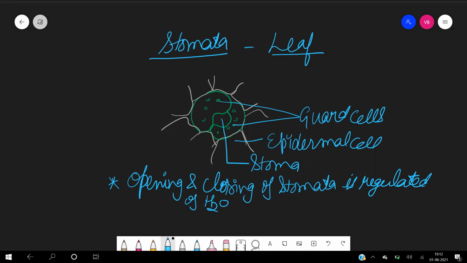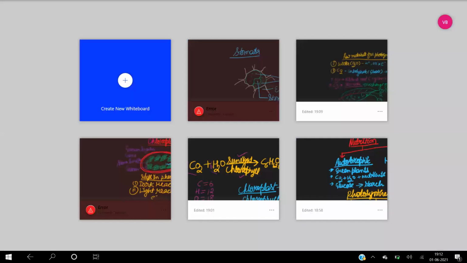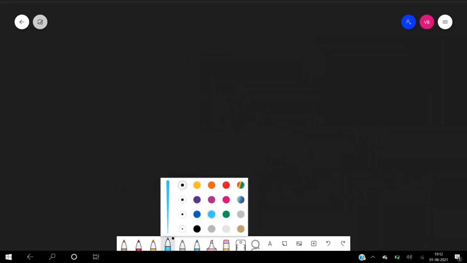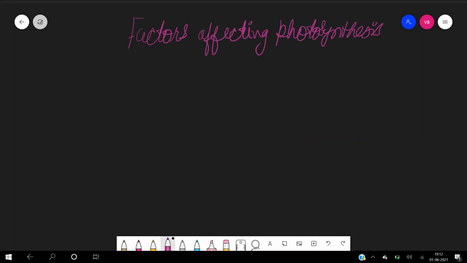Now after that, let us discuss what the factors are which affect photosynthesis. Factors affecting photosynthesis. Now we will discuss this topic.